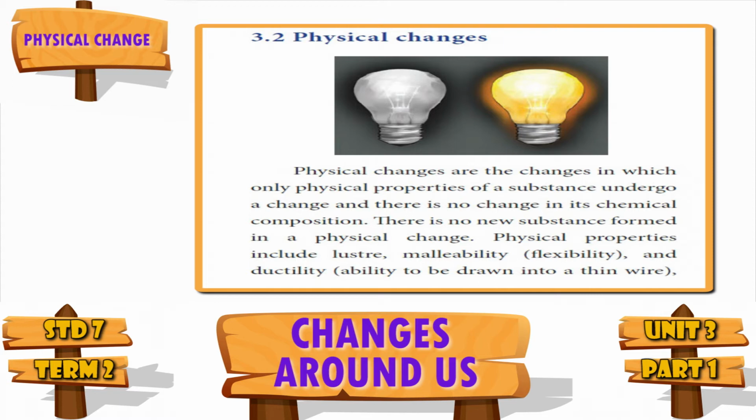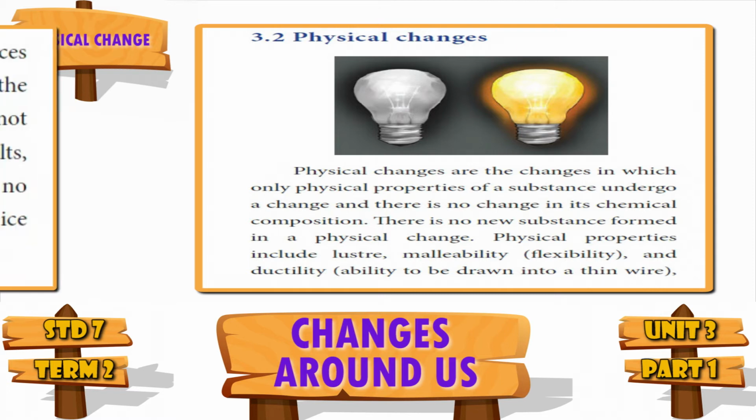For example, wet clothes. If we dry the wet clothes, no change takes place, and just the water in the wet clothes evaporates. That's all. So these changes are called physical changes. Like that also, a glowing bulb. When a rubber band is stretched, it elongates. However, when the stretching is stopped, the rubber band comes back to its original state and shape. This is an example of physical change.